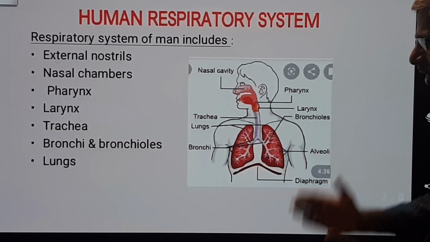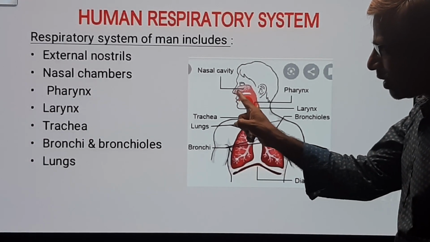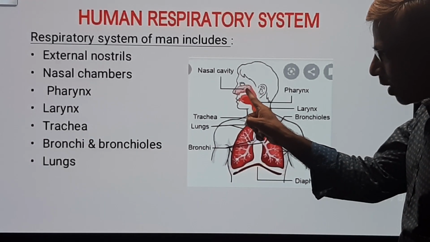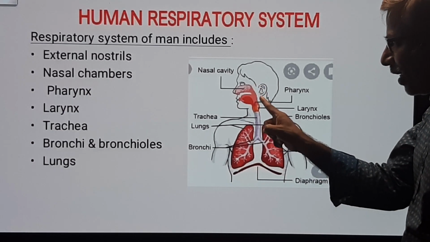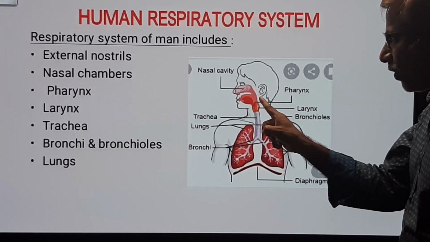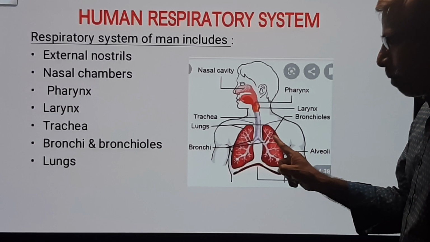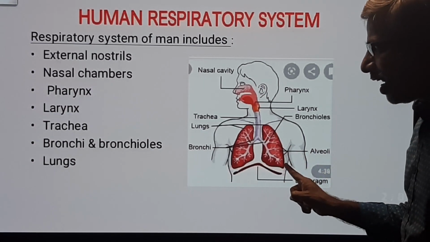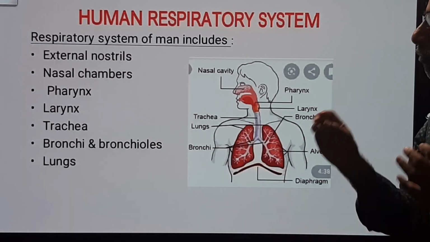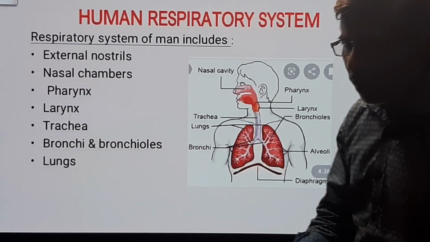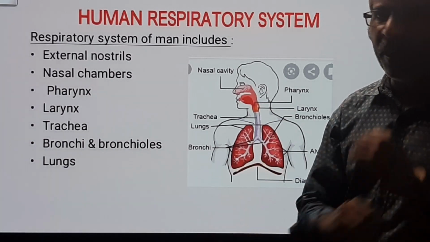Come again, the structures: external nostrils, nasal chambers, next pharynx, after that larynx, after that trachea, bronchi, bronchioles, finally lungs.